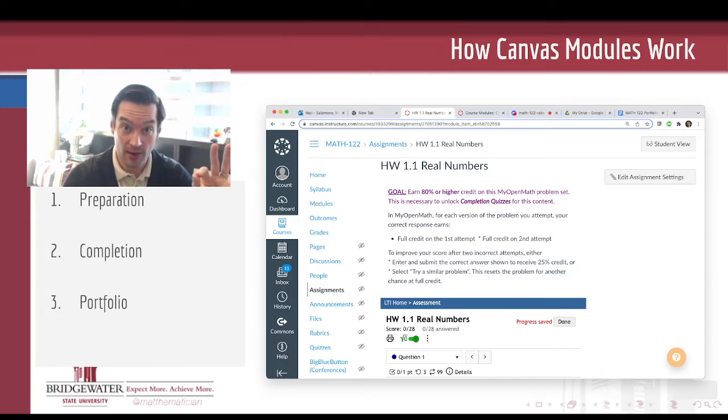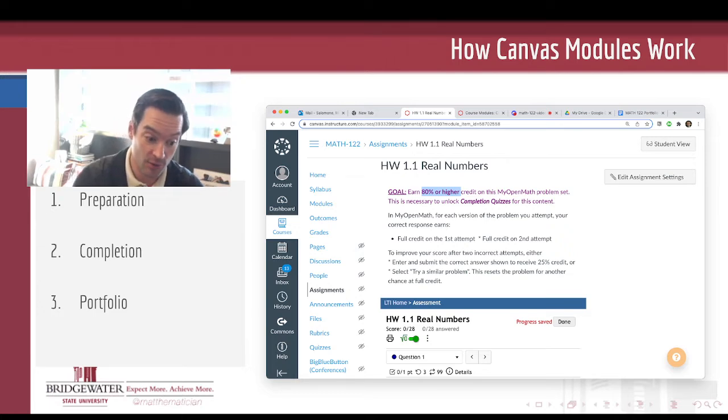The finish line that I've set on each of these homework sets is an 80% credit mark. So as soon as you have achieved 80% or more credit on one of these homework sets, then you can be done with that homework set and move on to the next thing in the module. But until you have earned homework credit up to the 80% level in a module, you will not be able to go on in that module. So these practice problems are your first really important set of tasks in each module. After you've read the text and or watched the lecture videos and or talked about it on Discord, jumping in and working on these homework problems is the first really important way to get you started.